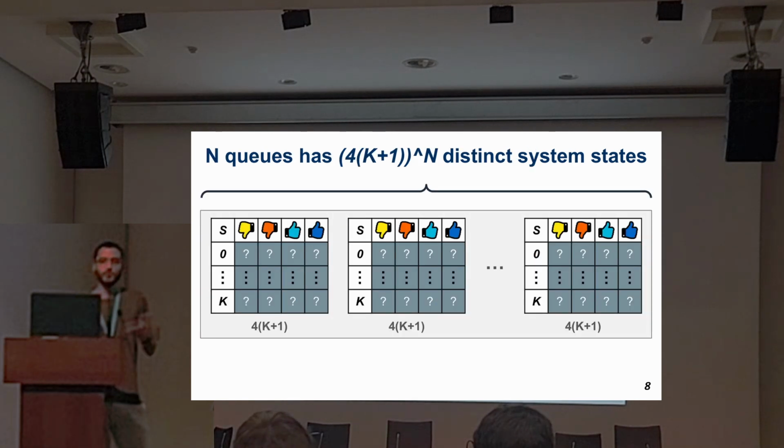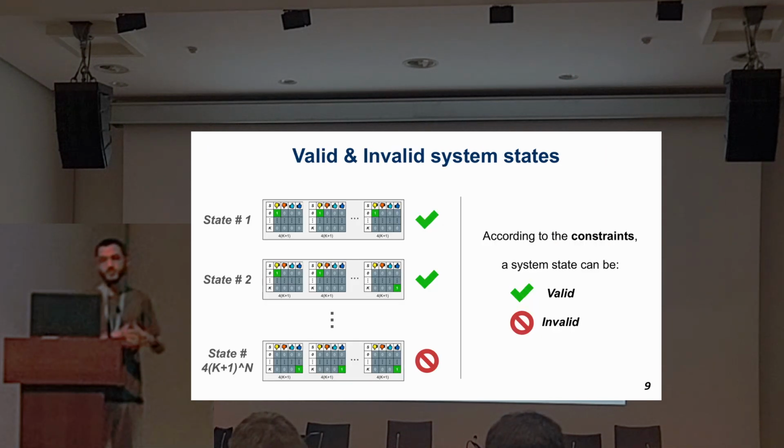Okay, and what happens when we have N queues? Each one of them would have this number of states, 4 times K plus 1, and the problem now becomes exponential, to the power of N. For each of these possible distinct states of the system, we could define it as valid or invalid according to the constraints.